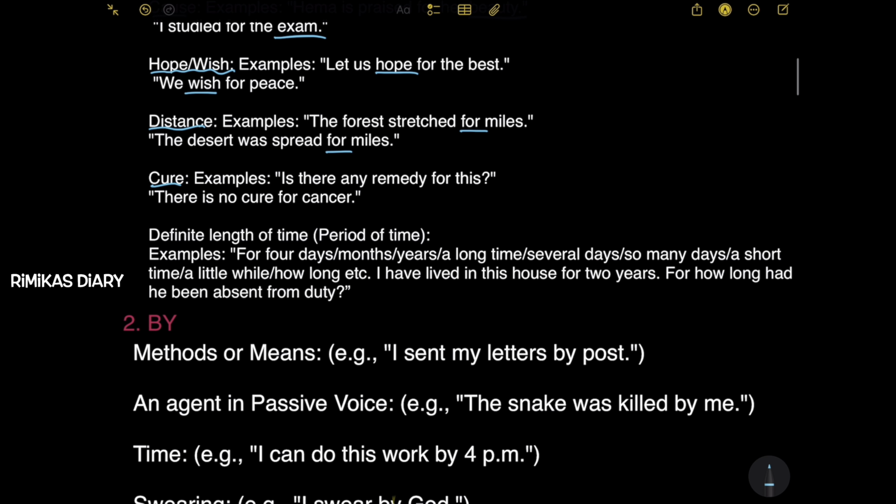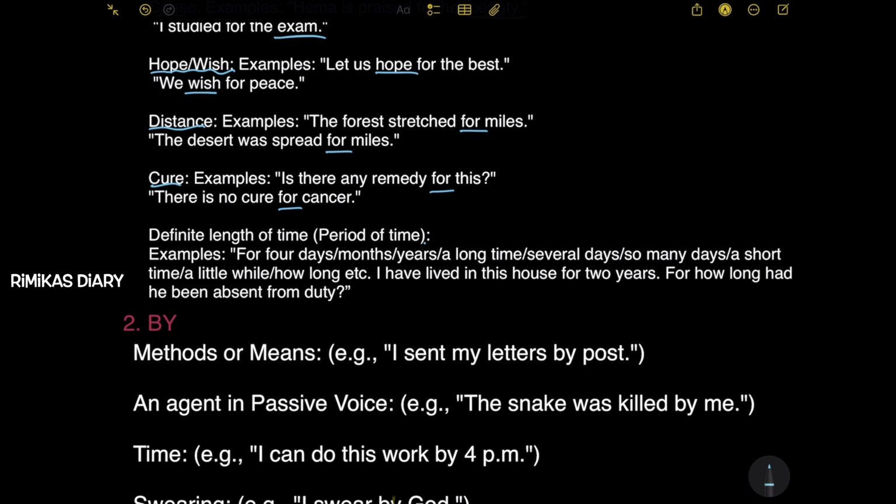Next, cure. Examples. Is there any remedy for this? There is no cure for cancer. So for is also used when they're talking about cure in the sentence. Next, definite length of time. So like a period of time.